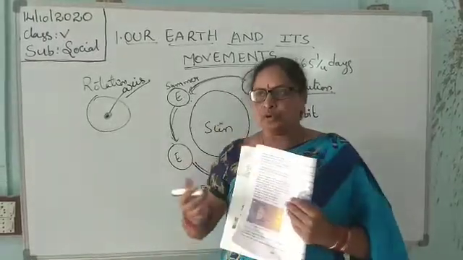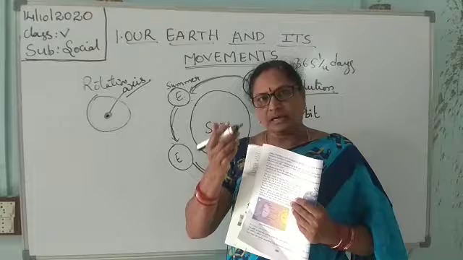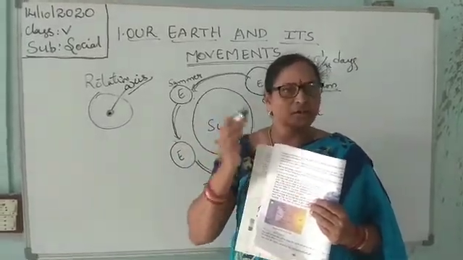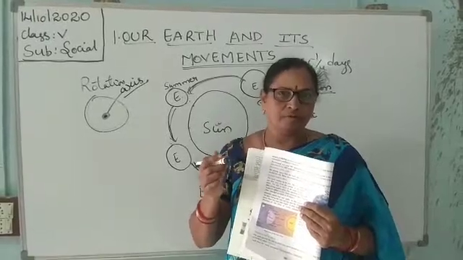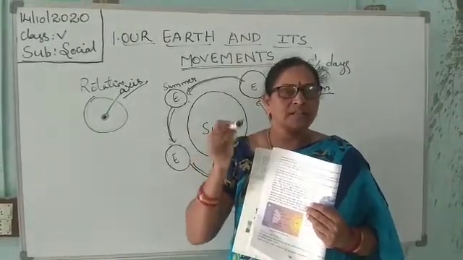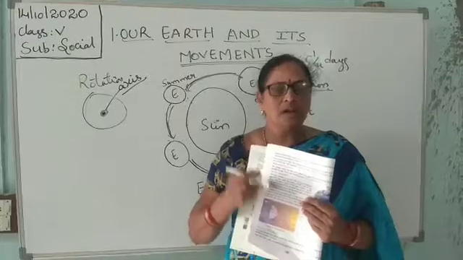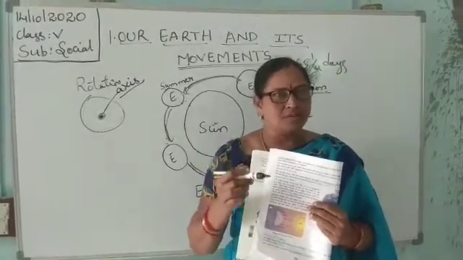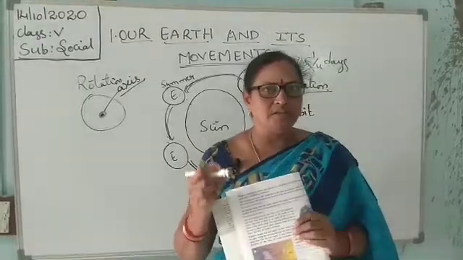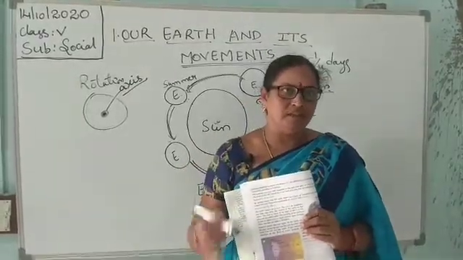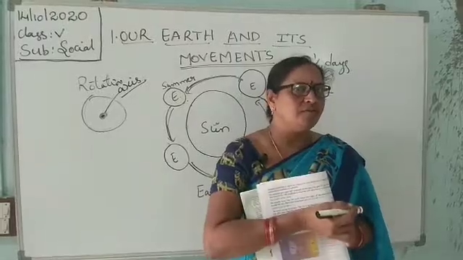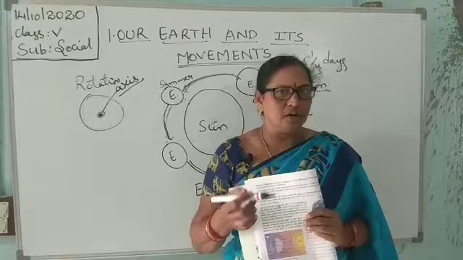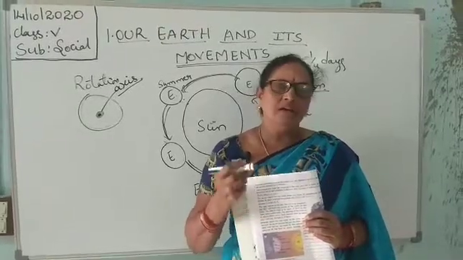When the earth moves and changes its place, moving from one place to another, the South Pole comes near to the sun, and the places in the southern hemisphere feel the summer season. The North Pole is very far from the sun. It means the places in the northern hemisphere feel the winter season.